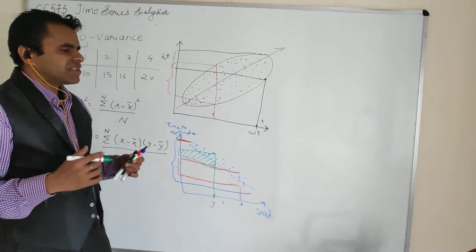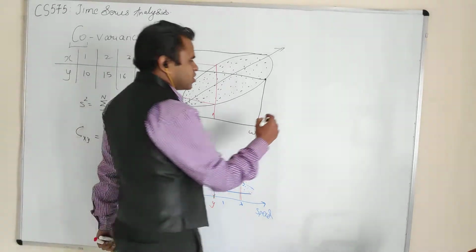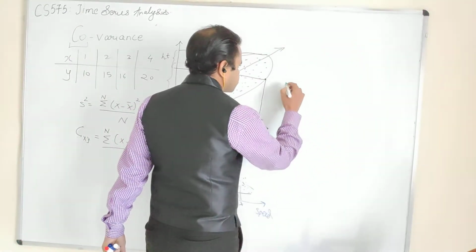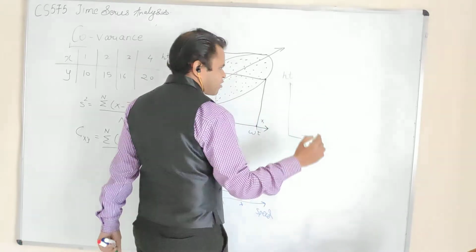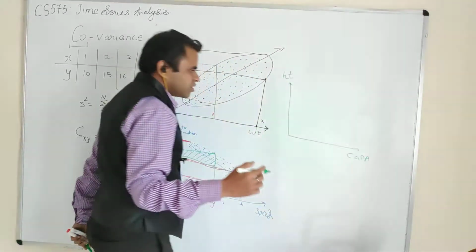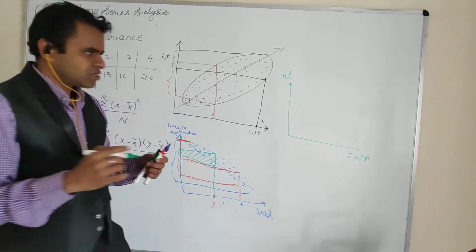Now let us take an example of basically no covariance or no correlation. So let us take this. This is the height of a student and this is the CGPA of the student, right? As you know, there is no relation between the height and the CGPA.